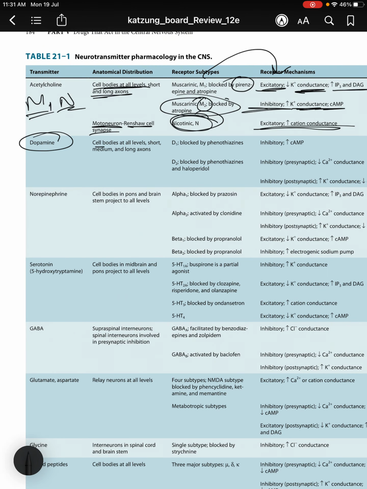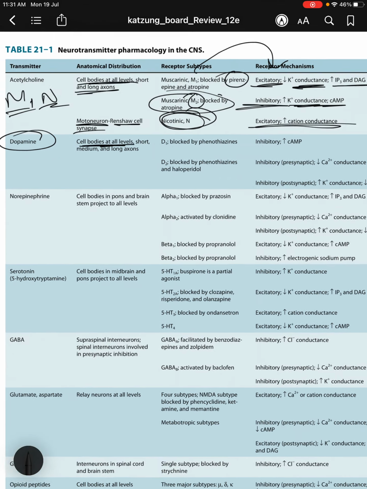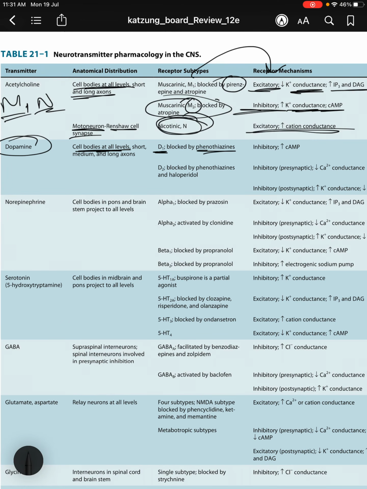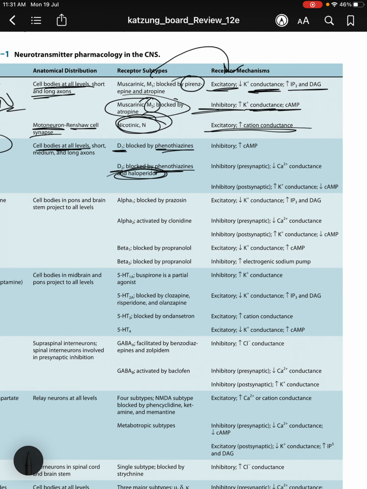Then you have dopamine, in the substantia nigra, with cell bodies at all levels. D1 is blocked by phenothiazines and D2 is blocked by phenothiazines and haloperidol. So you're blocking the psychotic actions by blocking dopamine receptors using older agents such as haloperidol or phenothiazines. D1 is inhibitory and increases cyclic AMP, and D2 is also inhibitory but at the presynaptic level, so it decreases calcium conductance.